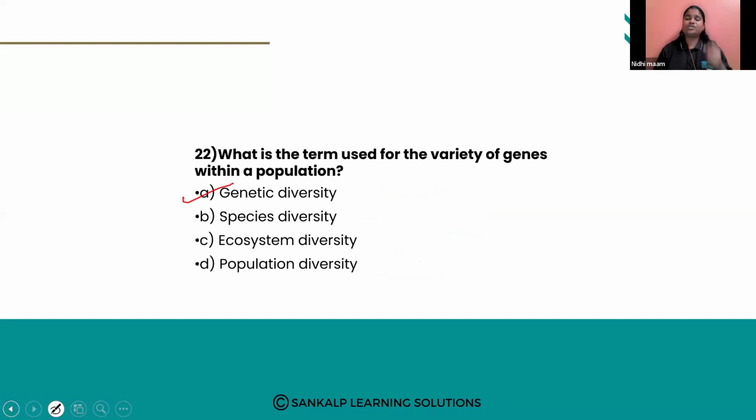So these are the most important multiple choice questions on biodiversity and conservation, because very simple multiple choice questions come from this lesson. That is why I selected easy multiple choice questions. By this we completed, according to the blueprint, all the chapters related to biology.